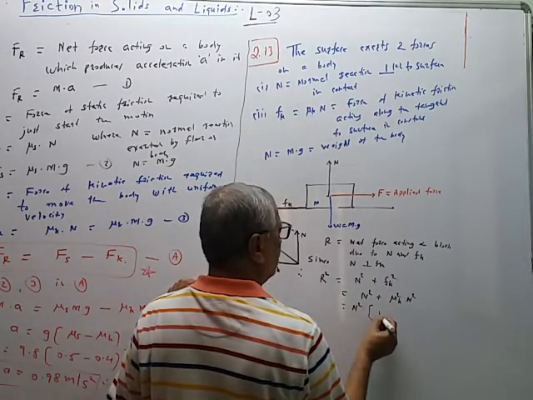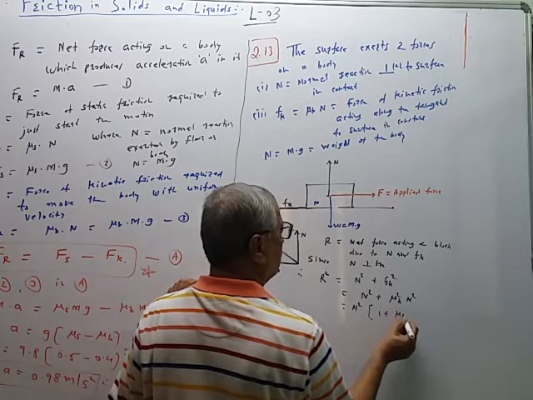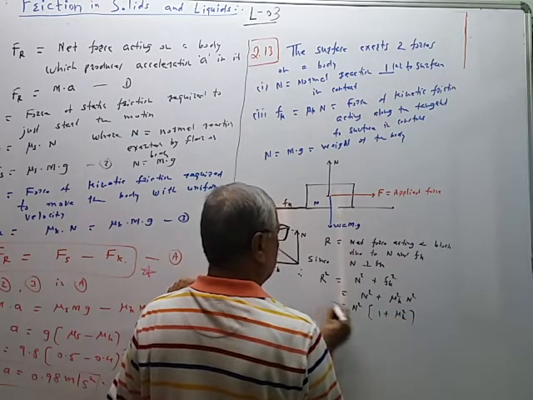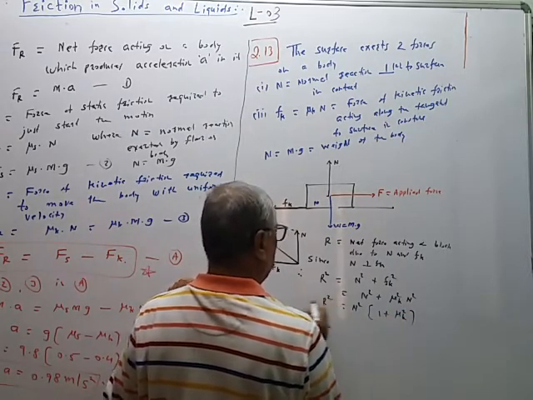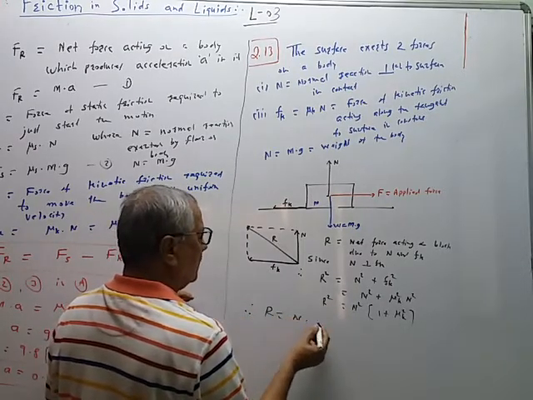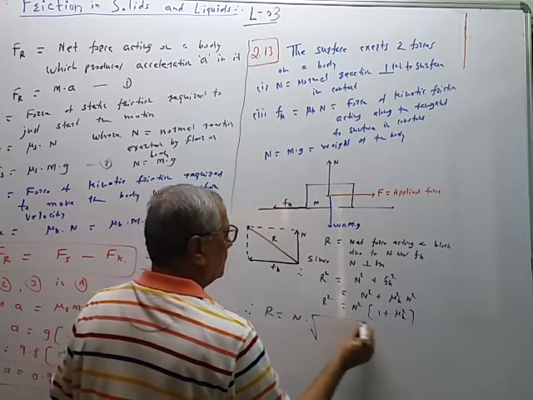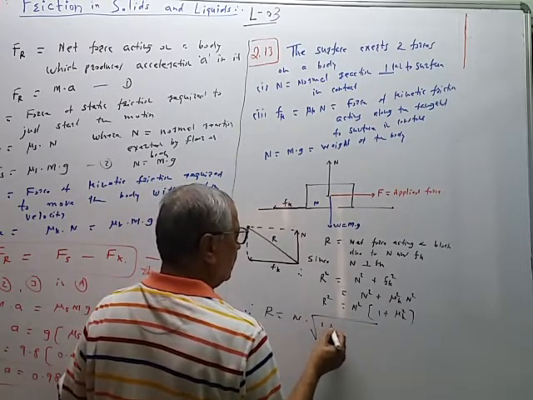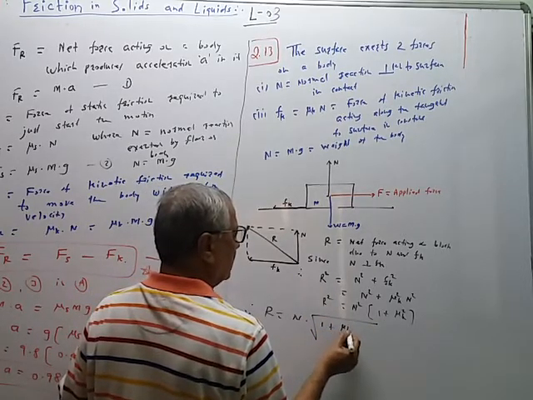N square common into bracket 1 plus mu k square. Therefore, resultant force R is equal to N into square root of bracket 1 plus mu k square.